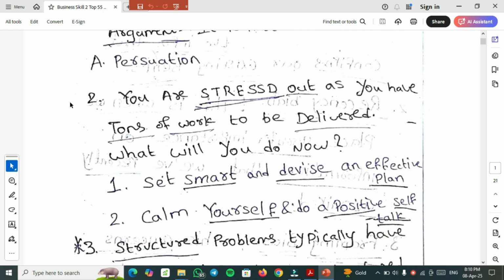Second question, you are stressed out as you have tons of work to be delivered. What will you do now? So the right answers will be two options. Basically this is an MCQ question which is a multiple select question. They will give 4-5 options in this question, and in those 4-5 options you need to select the two right answers. So the right answers are: work smart and devise an effective plan. Second one is calm yourself and do positive self-talk.